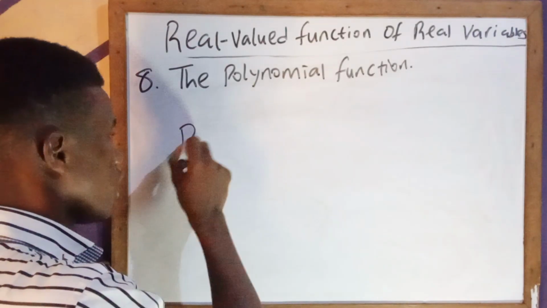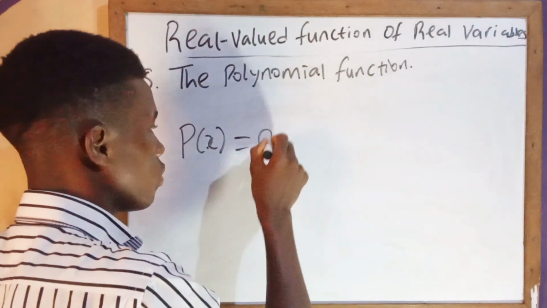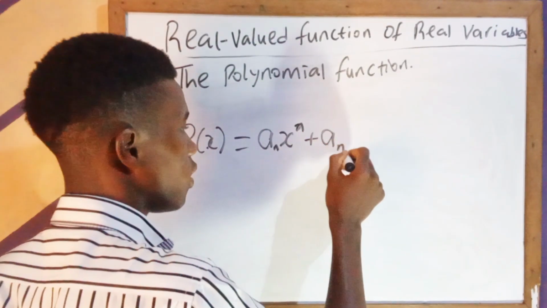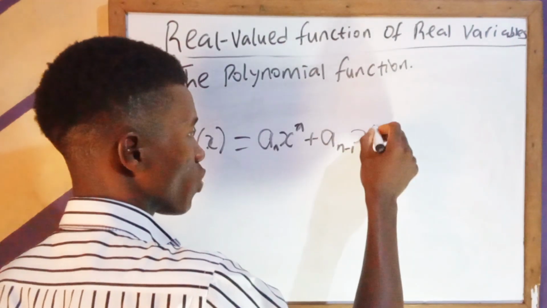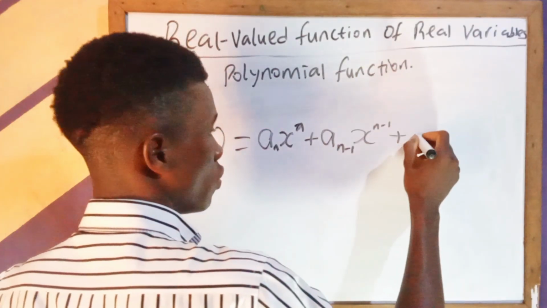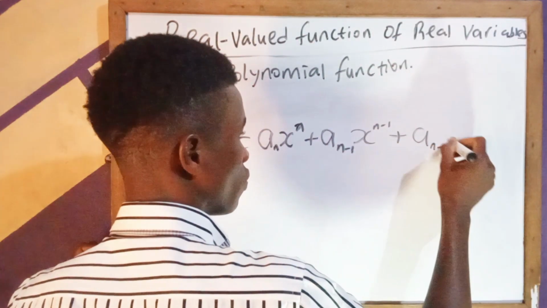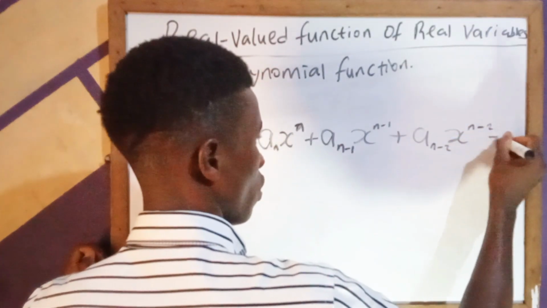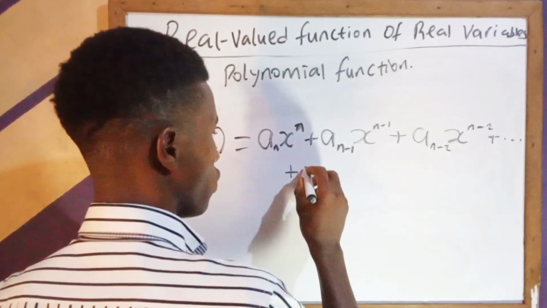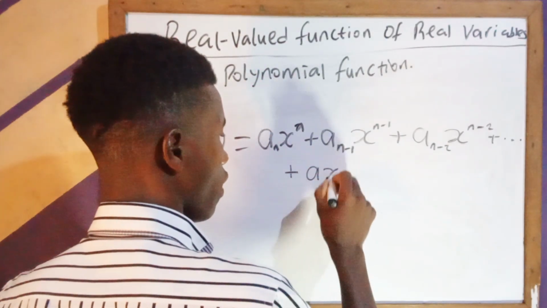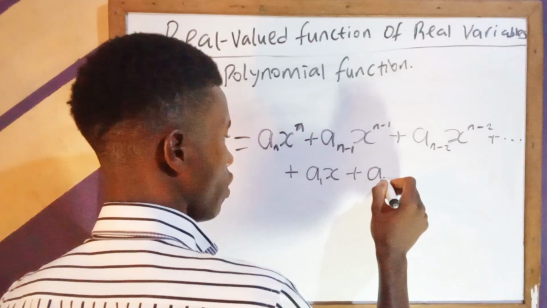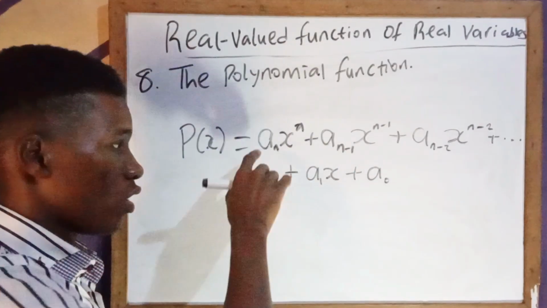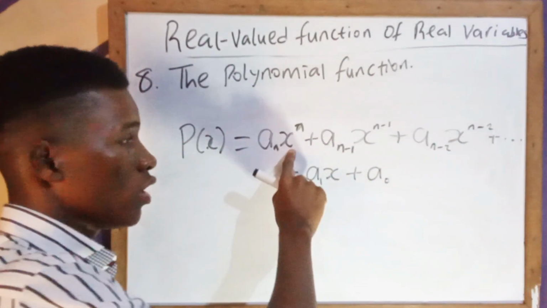So this is a polynomial function of degree n. a sub n x raised to power n, plus a sub n minus 1 x raised to power n minus 1, plus a sub n minus 2 x raised to power n minus 2, and it may continue this way, plus a sub 1 x plus a naught. So this is a polynomial function of degree n. These a's are constants, while these x are variables.